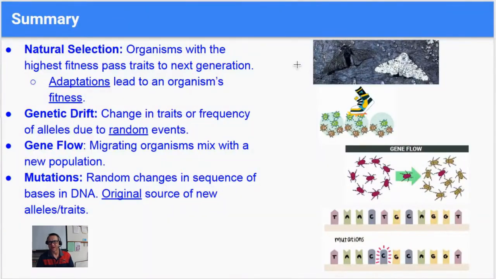All right, so now just a summary of what we went over, the four forces or mechanisms that cause evolution to occur. Remember, the first one was natural selection. Organisms with the highest fitness pass on traits to the next generation. So in this case, the dark moth against the dark tree, the dark moth will have a higher fitness. The lighter colored moth will have a lower fitness because it's much easier to see them. So the dark colored moths will become more common. The lighter colored moths will become more rare. They're going to become less and less common.